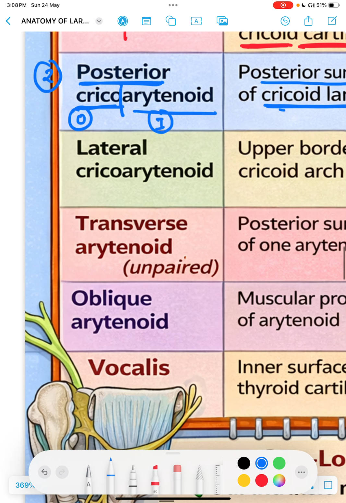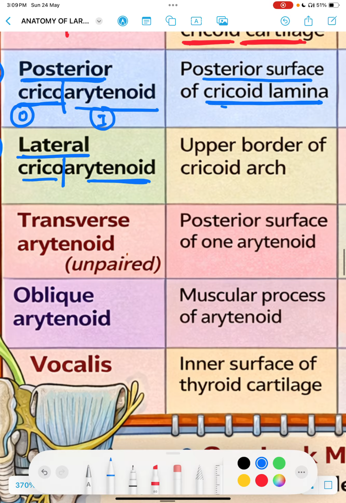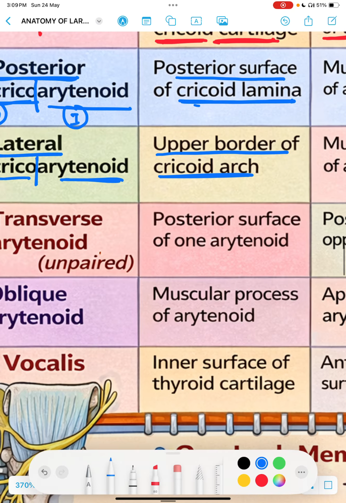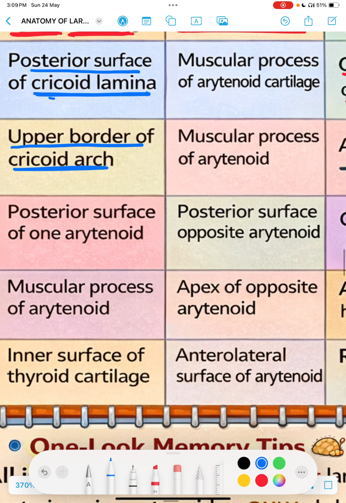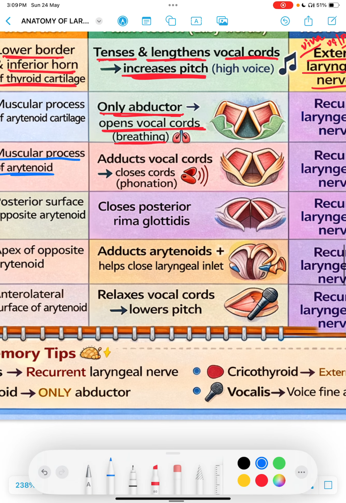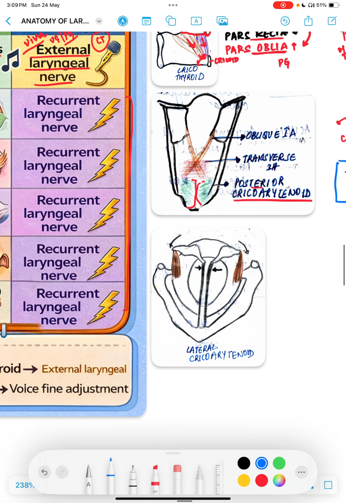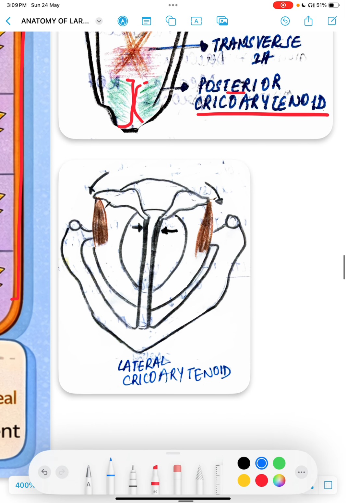Let's focus on the next muscle, the third muscle, which is nothing but lateral cricoarytenoid. Okay, lateral, something from the lateral surface. Cricoarytenoid. Okay, so it is originating from the upper border of the cricoid arch and it is getting inserted into the muscular process of the arytenoid. In the previous diagram, I have already shown you this, but again, I am going to show you. Okay, so you can see the brown fibers over here.